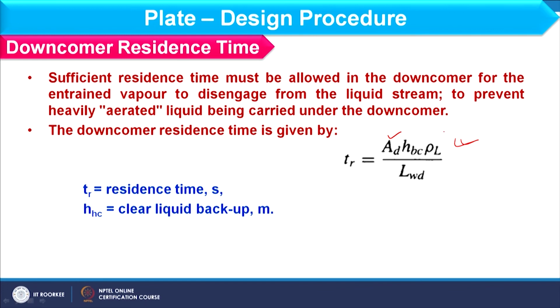AD downcomer area you know already, HBC we already have calculated, rho L and LWD, all these parameters are known to you, and this TR should be more than 3 seconds. So, at least 3 seconds residence time should be available when the liquid is in the downcomer.